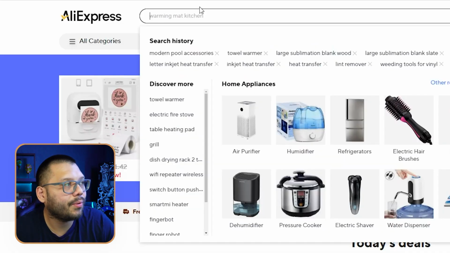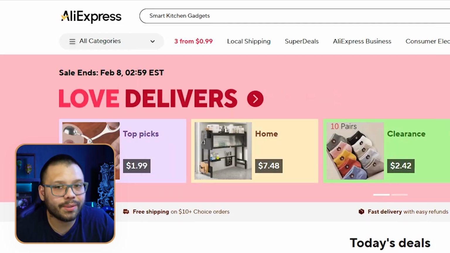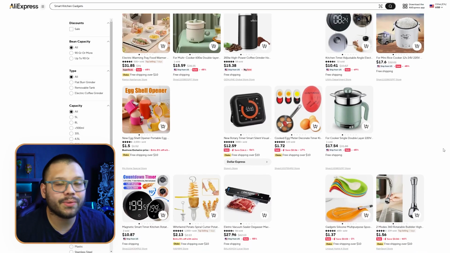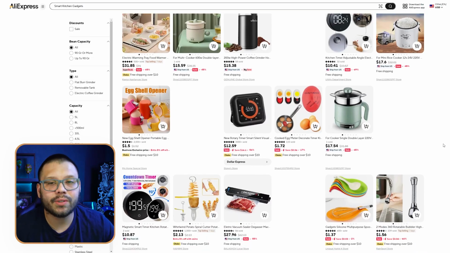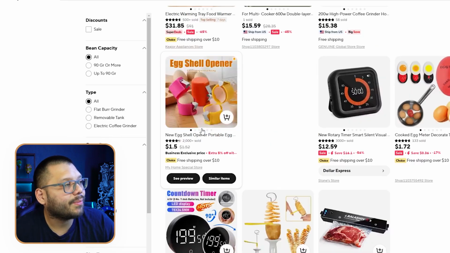So for one, of course, we can easily go to AliExpress, and we can simply just start to go ahead and copy over and paste some of the results that it gives us, like smart kitchen gadgets, and see what comes up. Now, of course, from here, it would be up to us to be able to find some of these products, see which ones are better suited to dropship in our store, and which ones have more of a wow factor. Now, looking at some of these different ones, this eggshell opener is actually pretty cool. This is a pretty interesting one.